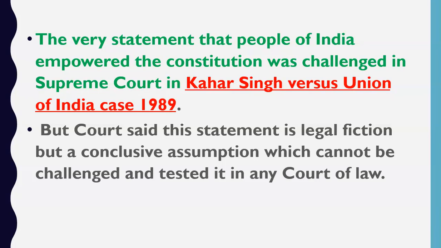First of all, we will talk about the people nominated by the kings of princely states. The kings nominated their representatives in the Constituent Assembly, so they were actually the representatives of the king. They were not the representatives of the people of that state. They were not chosen by the people of that state. Now come to provincial legislative assemblies. Some members were chosen by the members of provincial legislative assemblies.